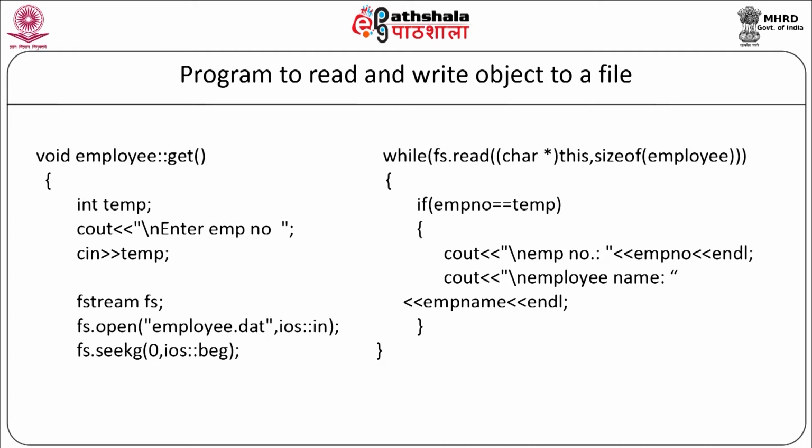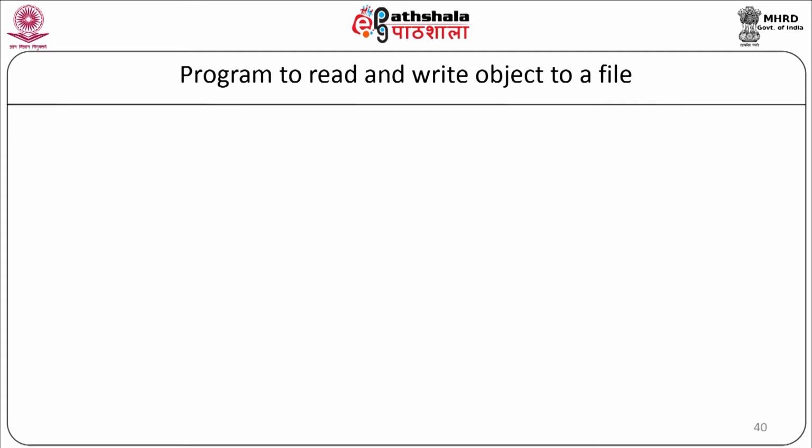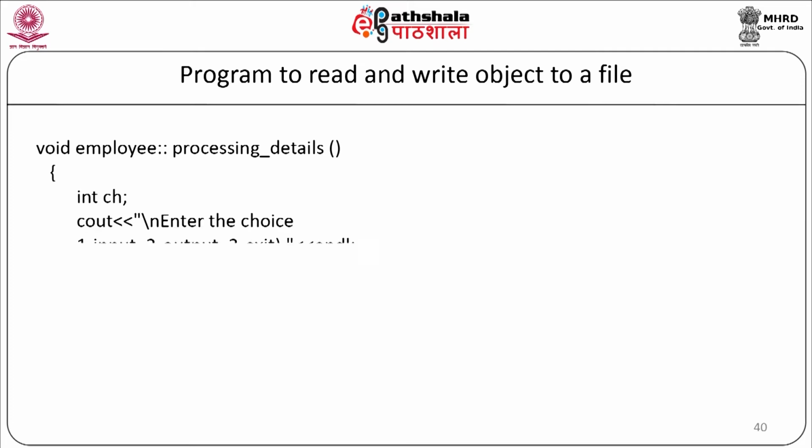Now we will close the file as fs.close, and we will call a function e.processing_details, and end of the get member function. The third member function that we are going to define is void employee::processing_details. We will start with this particular member function: integer ch, cout "enter the choice 1 for input, 2 for output, 3 for exit" and endl. We will take a choice from the user as cin ch.